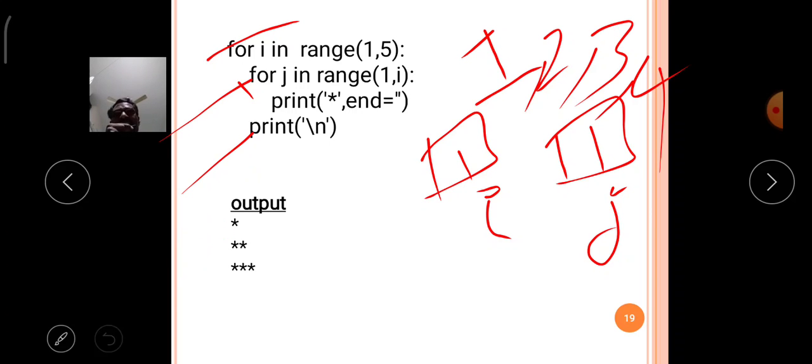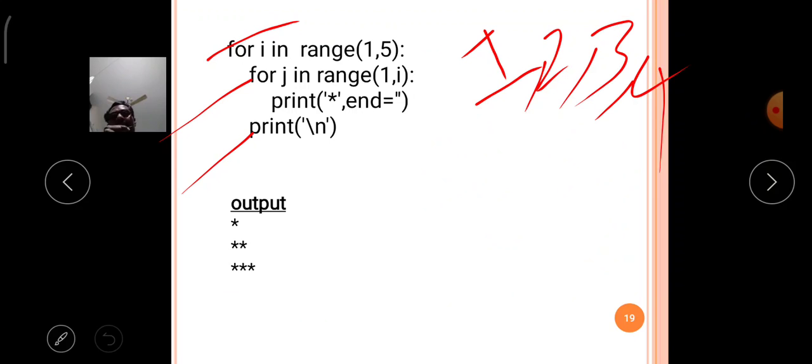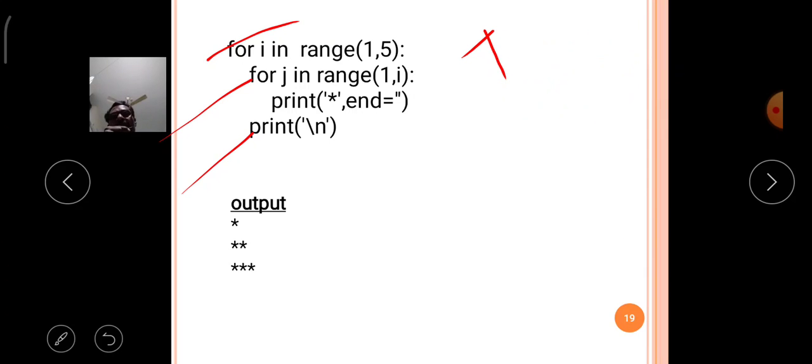After the two statements are executed by the upper for loop, it goes to the upper for loop again. In the upper for loop, the i value is taken as 2. Now it comes to the inner for loop.